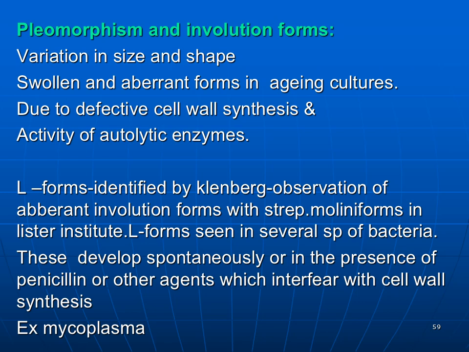The L forms are seen in several species of bacteria, not only in Streptobacillus moniliformis. These develop spontaneously or in the presence of penicillin or other agents which interfere with cell wall synthesis. An example of the L forms is the mycoplasma.